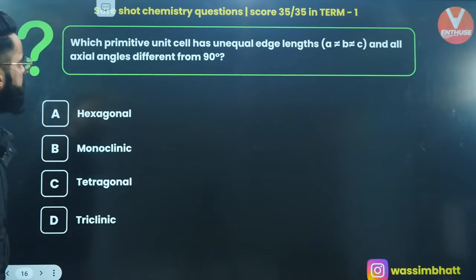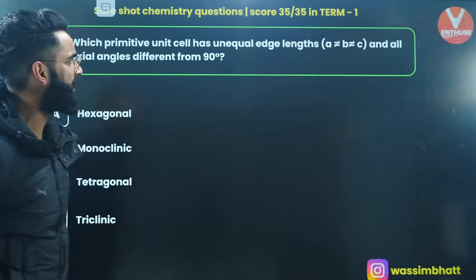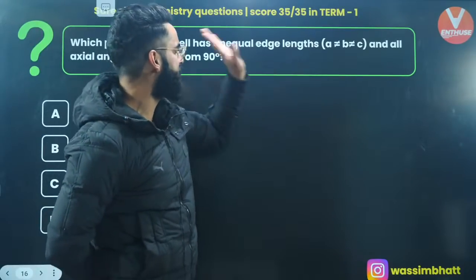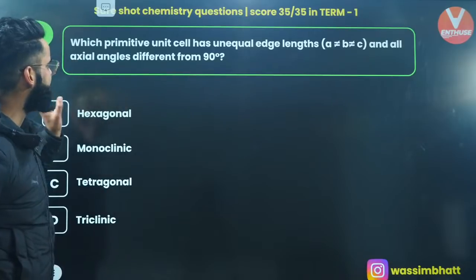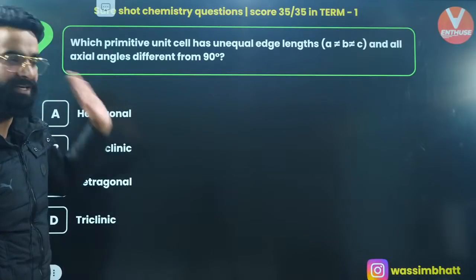Moving on to one more question. Which primitive unit cell has unequal edge lengths, a is not equal to b is not equal to c, and all the axial angles alpha, beta, gamma different from 90 degrees?